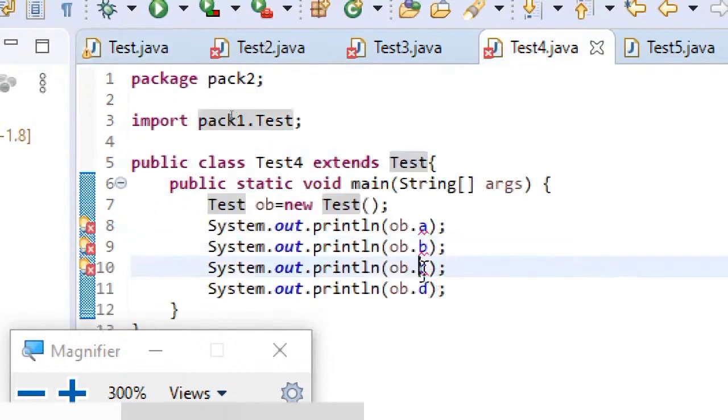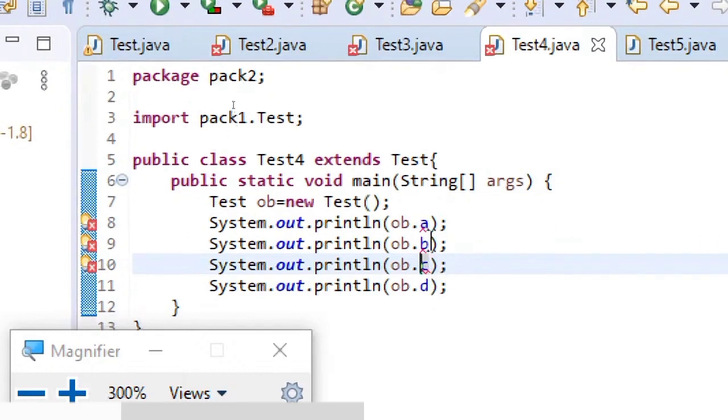Next, coming to private, definitely private will not have its scope outside the class itself. So how could it be visible even if it is a child in another package? That's the error you can see here.